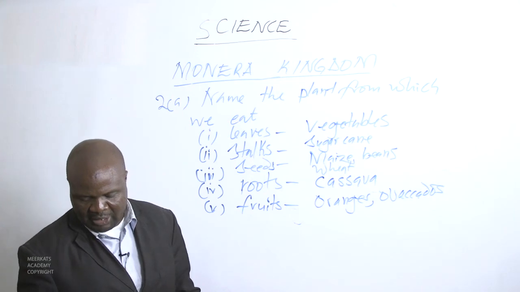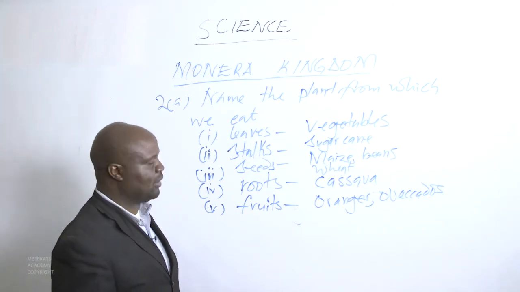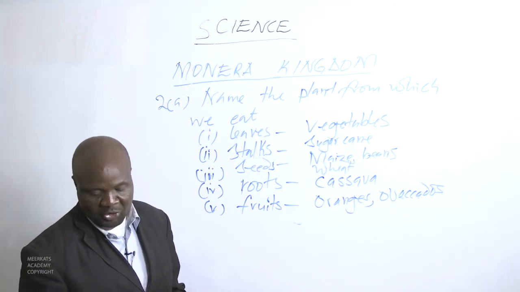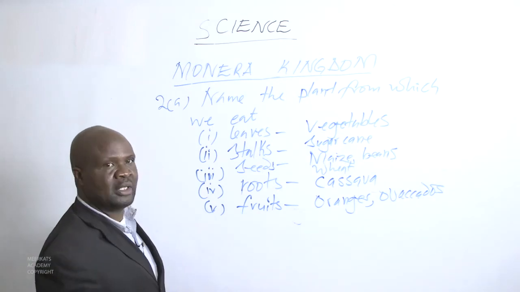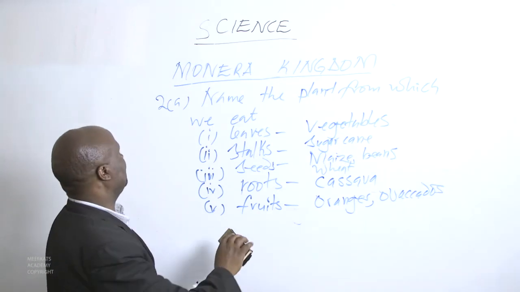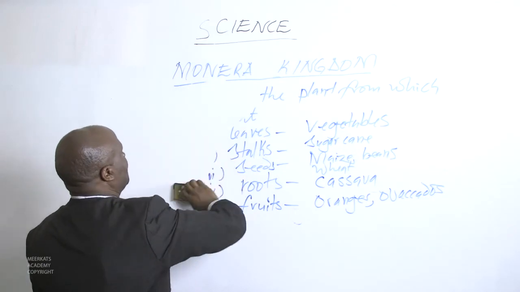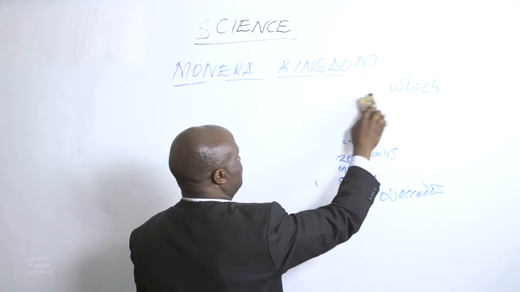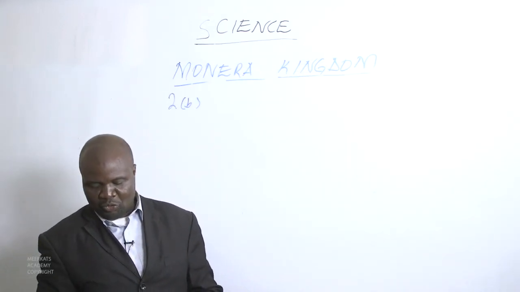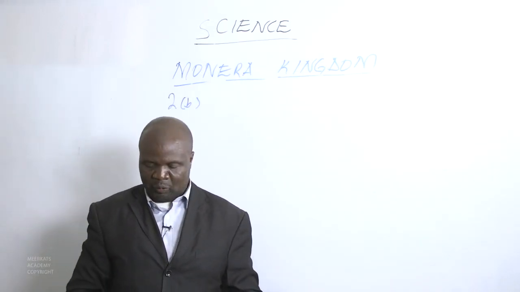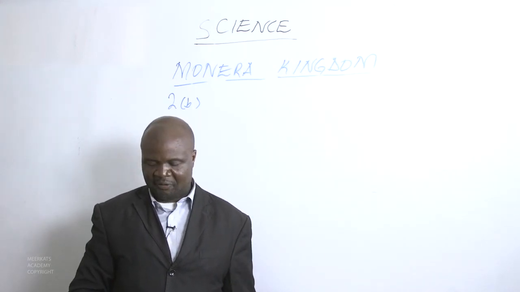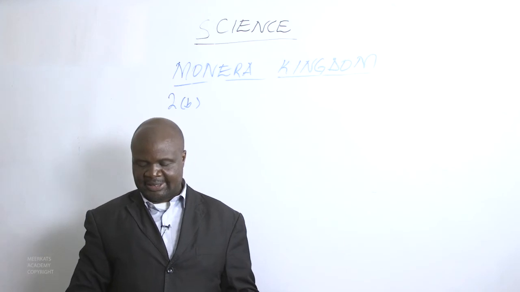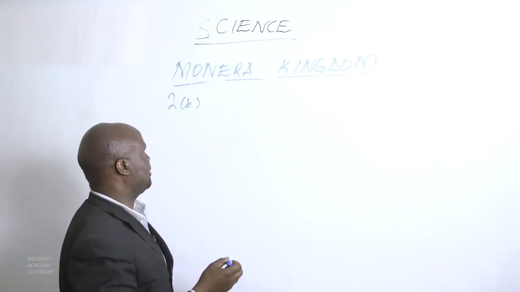We can have another question that will require us to make some kind of explanation, and we can call that question 2B. On question 2B, the question reads: explain why plants and fungi are in different kingdoms.